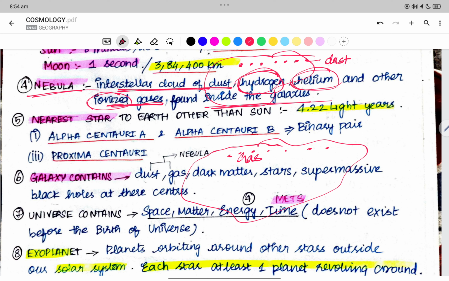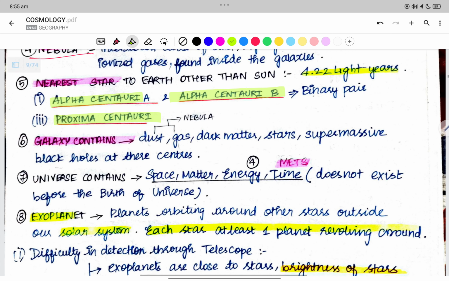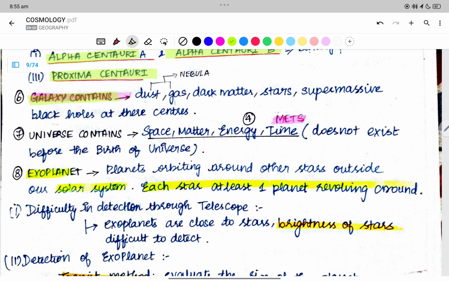Two stars which revolve together are what we call a binary pair. Proxima means near. So the stars near to us are Alpha Centauri A, Alpha Centauri B and Proxima Centauri.